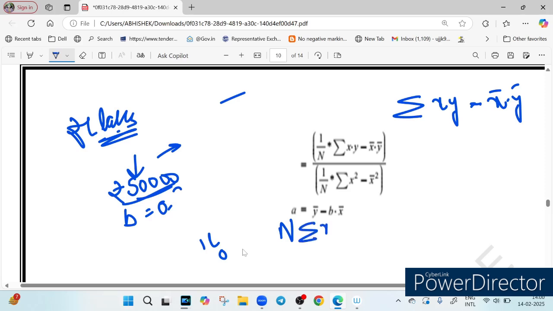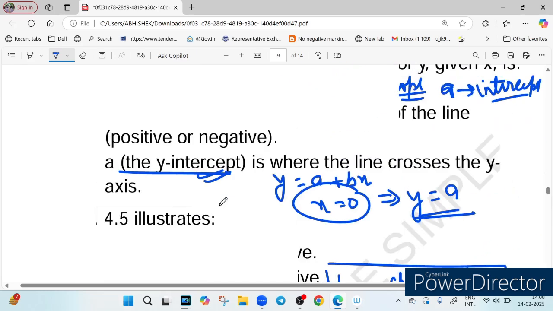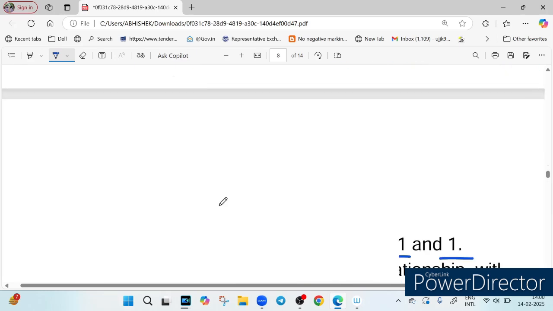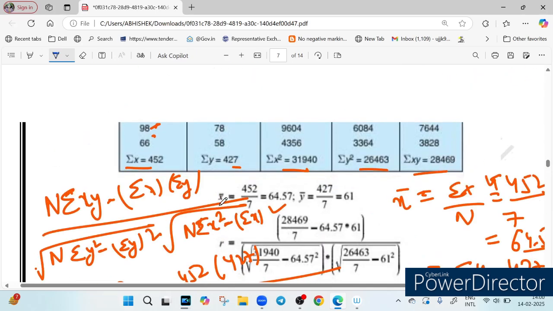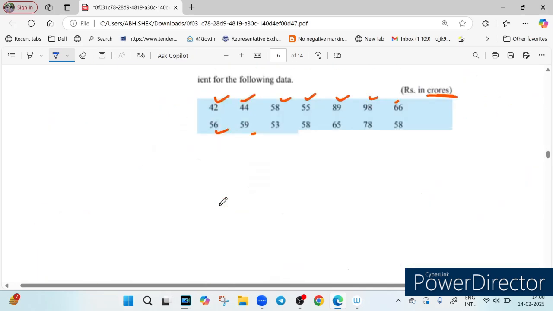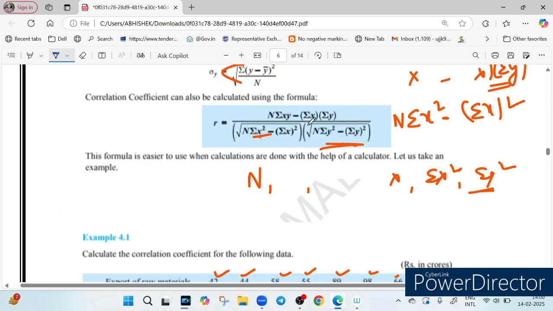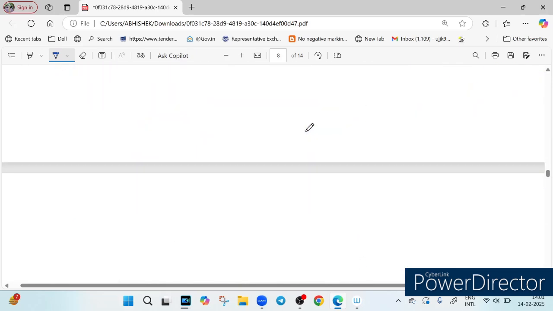N times summation of xy minus summation of x square. I think it was summation of x. Just let me see. Yes, so here you have seen the formula of correlation. You can see it here. Yes, n times summation of xy minus summation of x into summation of y. That was the formula there.